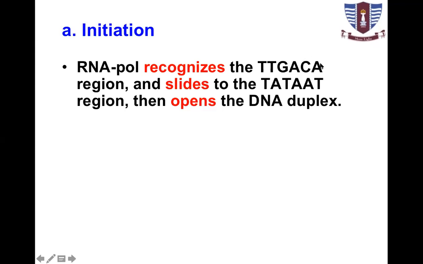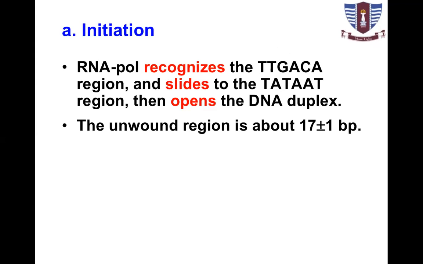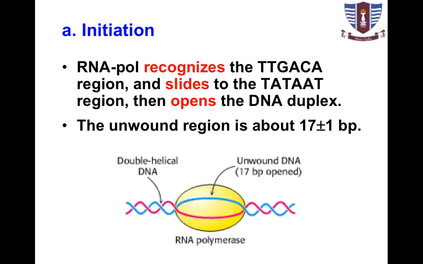It binds to this region and then it slides to the TATA box. While sliding, it opens the double helical strand, and the double helical DNA is opened. It unwinds approximately 17 base pairs. The region is unwound. So look at this.